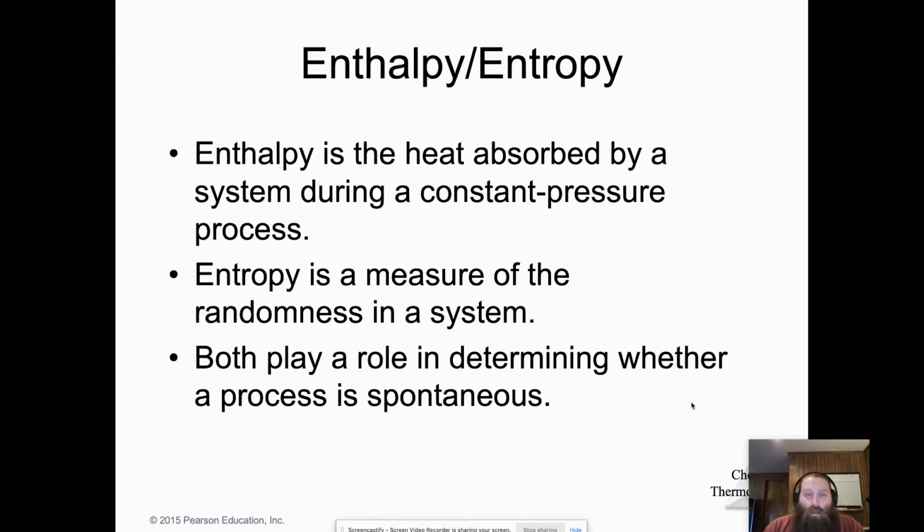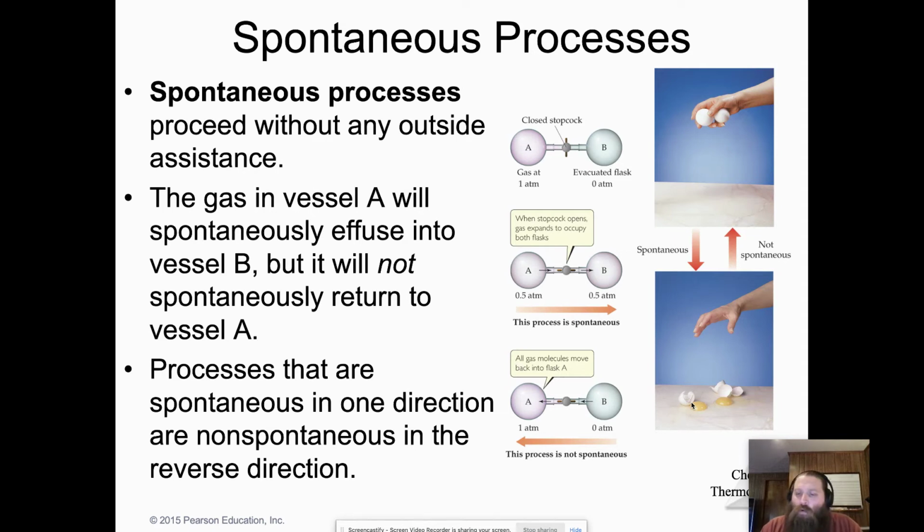So we have to kind of balance it. Okay, now we have looked at enthalpy a little bit, and we know that enthalpy is the heat absorbed by a system. We studied it under constant pressure. In chapter 19, in this video, we're going to look at entropy. And entropy is something we looked at in year 1 chemistry, right? When we talked about randomness or chaos of a system. But both enthalpy and entropy are related in the fact that they're going to determine whether or not a process is a spontaneous process or a non-spontaneous process. Well, what do I mean when I say spontaneous process? Well, a spontaneous process happens spontaneously, right? It happens without any outside help.